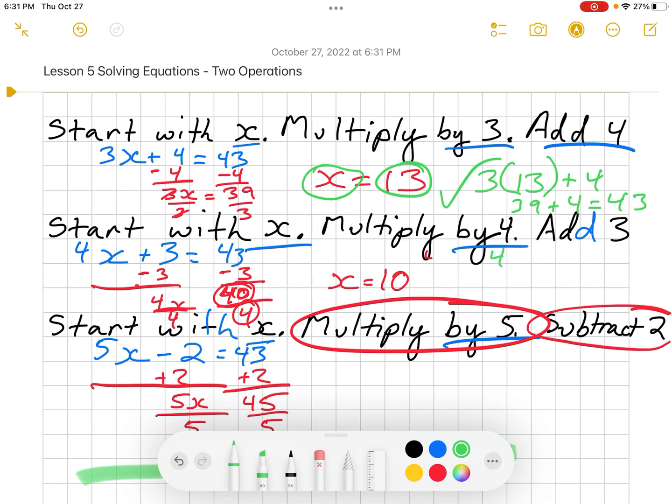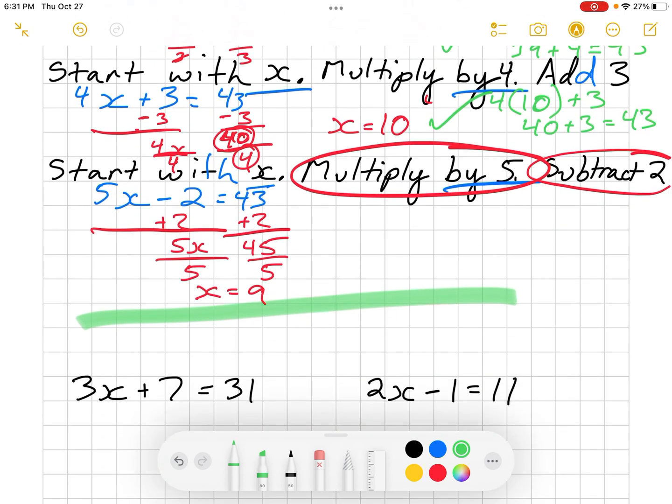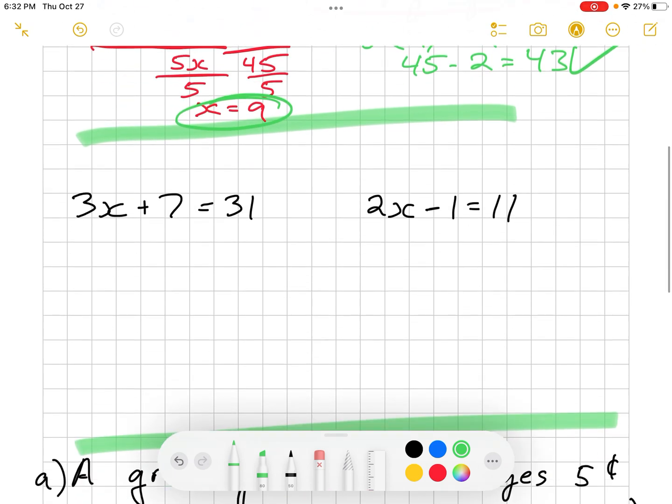So I have 4 times 10, in brackets again, that's also multiplication when it's touching, plus 3. So 4 times 10 is 40, plus 3 is 43. So I know this one is correct. And I'm going to double check this one too. I have 5 times 9 minus 2. This is going to be equal to 45 minus 2, which is 43. So we know this one is done correctly. So it's really important that you put this back in, because then you know you've done it correctly.